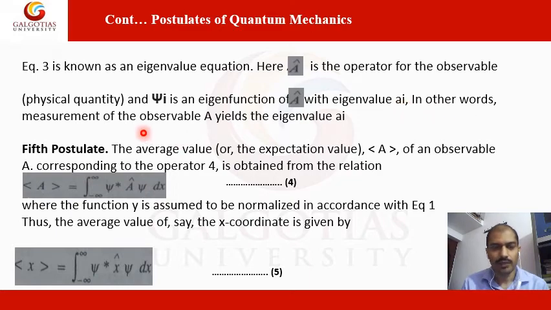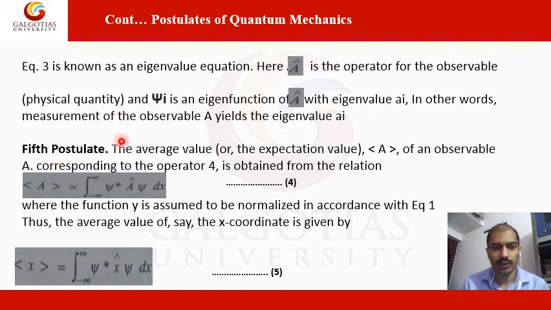In other words, measurements of the observable A yield the eigenvalue a_i. If you see the third equation just above, it is known as the eigenvalue equation. In that way, this can be observable for the physical quantity.